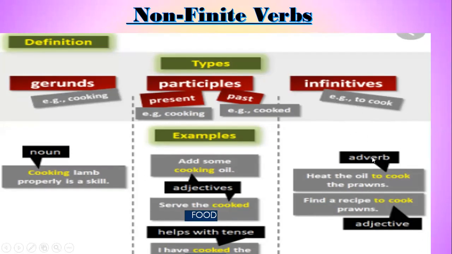Infinitives, for example, to cook. Adverb: heat the oil to cook the prawns. Find a recipe to cook prawns. Here it is used as an adjective. And here it is used as an adverb.